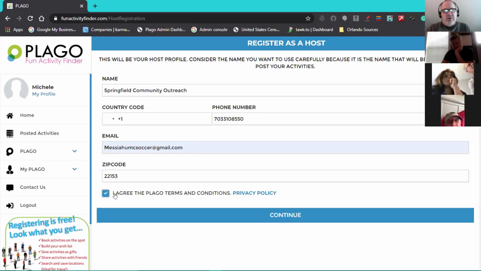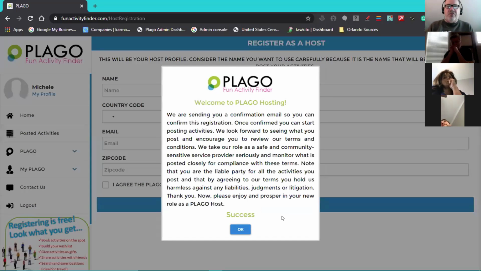And then you have to agree and accept their terms. The reason for this being a second sort of validation step is that becoming a host is kind of like becoming an Uber driver, or starting to rent your house on Airbnb. So it's a little more serious. And therefore, when you register, it says here, we are sending you a confirmation email so you can confirm this registration. So now you need to log into the soccer at gmail.com.